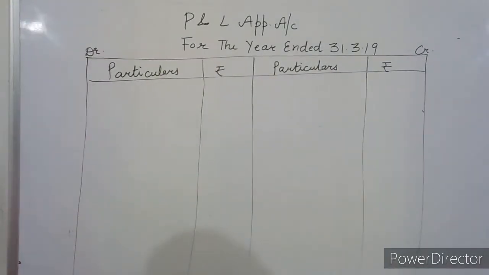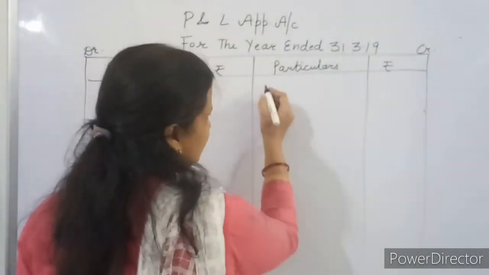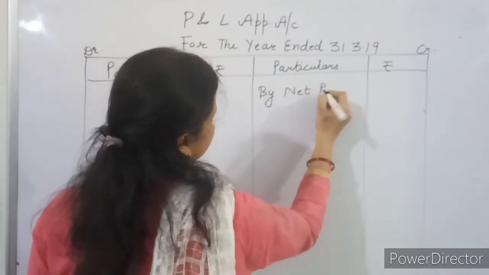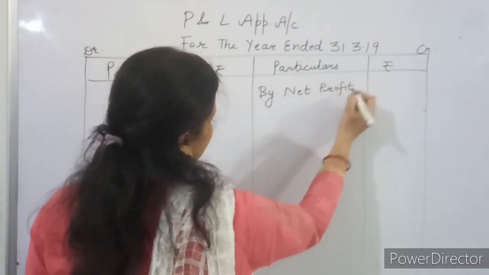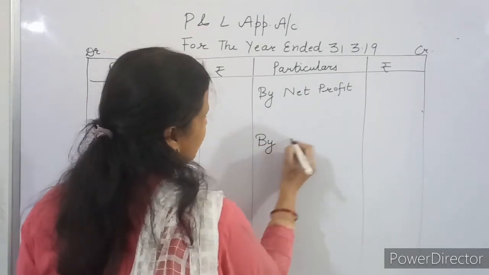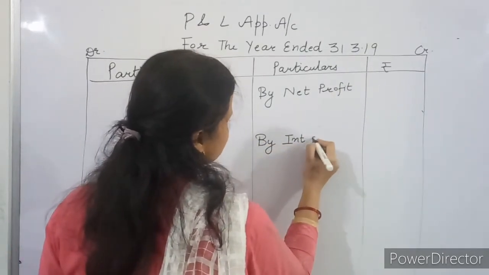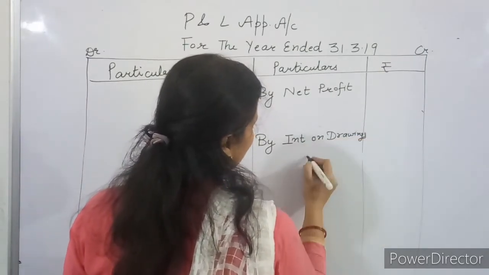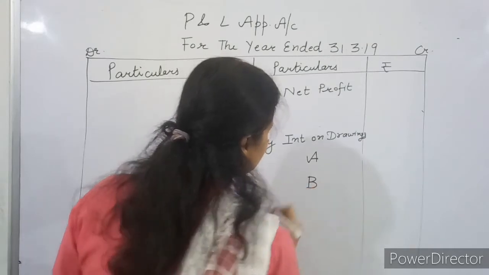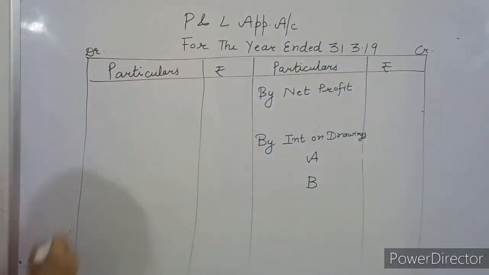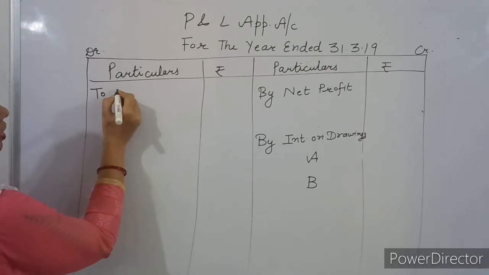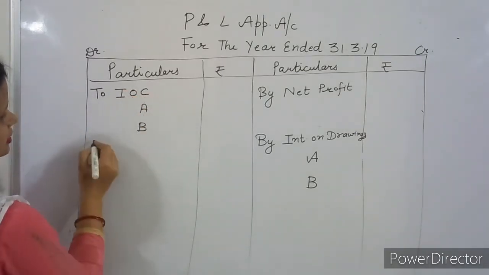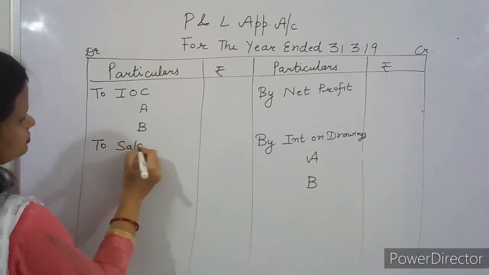So the first item, first you write down the items and then show the calculations. By net profit. Second item on this side, by interest on drawings, for both the partners A as well as B. On this side, to interest on capital A, B, then to salary.